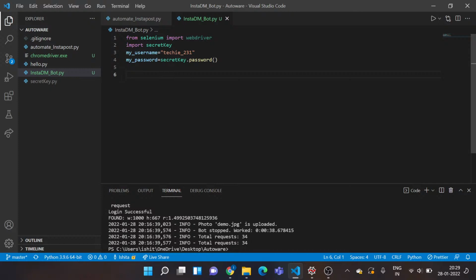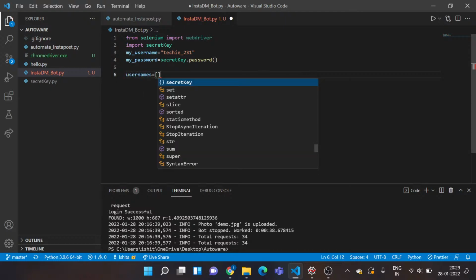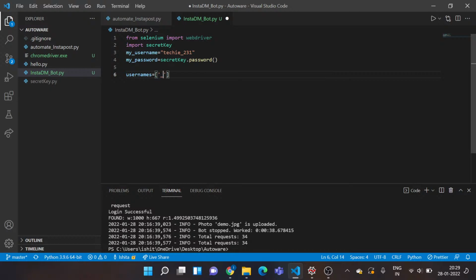Now I need a list of user IDs I need to send messages to. So I need to create one Python list. So I'll just name it as usernames. This is how you create a list in Python. I hope you might be familiar with this. So I'll just type in 3 user IDs. Okay, so I've actually typed 3 user IDs.